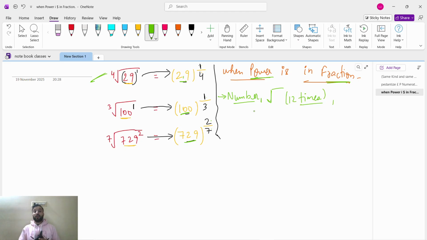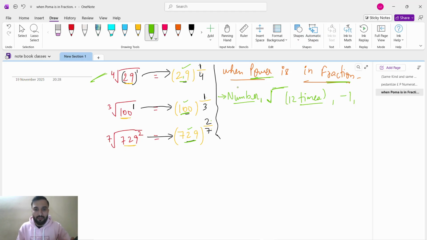So the first step is to press the number: 29, or if it is 729, 729, or if it is 100, 100. Then we have to press the square root button 12 times for all: 1, 2, 3, 4, 5, 6, 7, 8, 9, 10, 11, 12. After whatever you get, you have to do minus 1. After every step you press the equal button, and you will get the final answer.